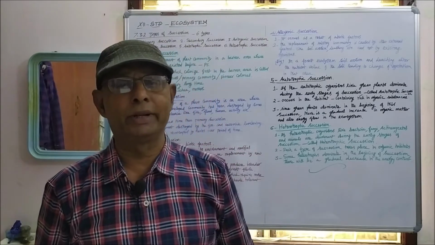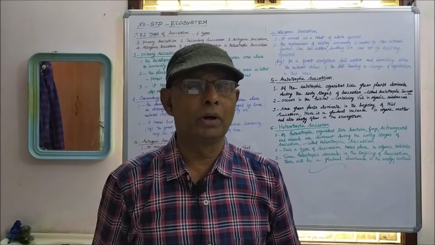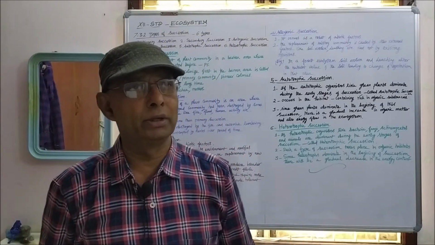Primary succession takes a very long time for the occurrence in any region.